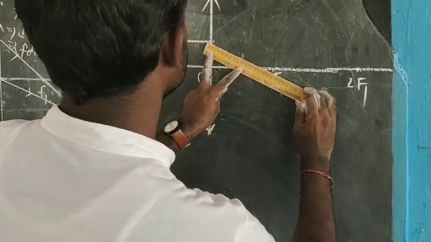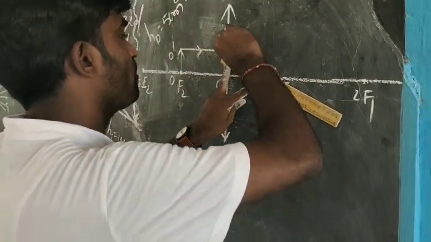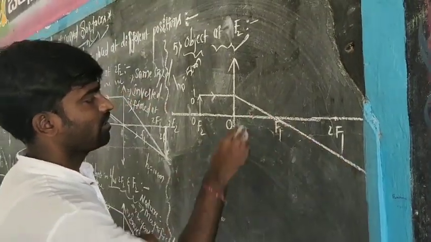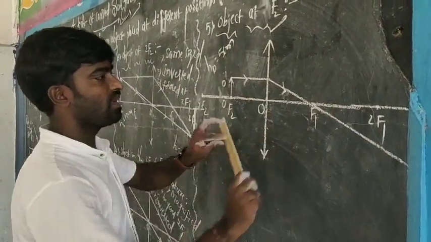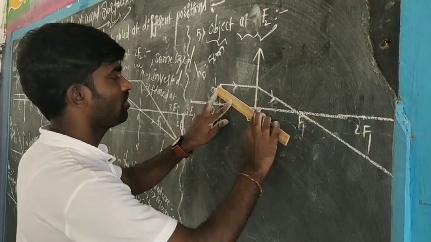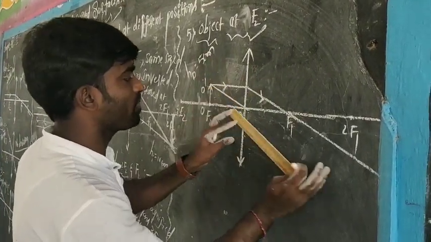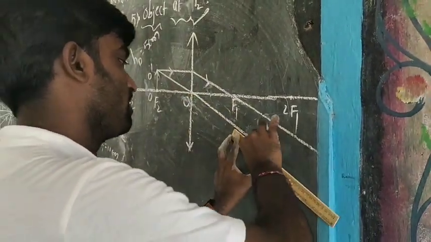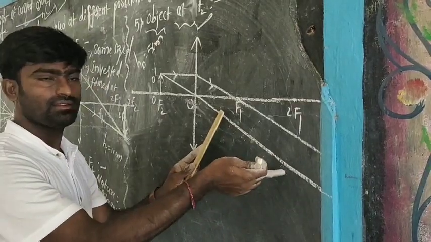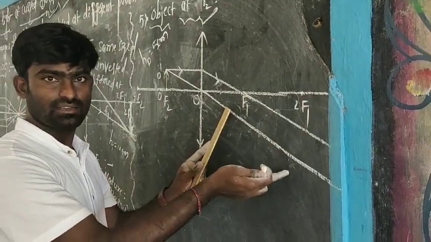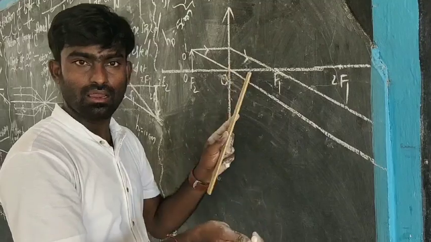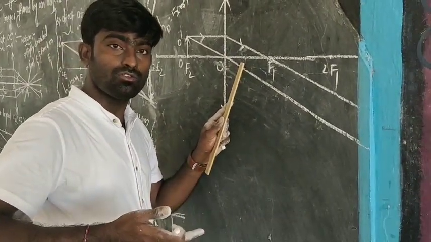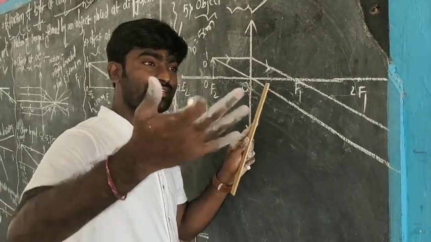According to the rules, it passes through the principal focus, and the next light ray is passing through the optic center. See this case? What did you find? These light rays are not intersecting at all and are parallel, which means that the image is going to form at an infinite distance.